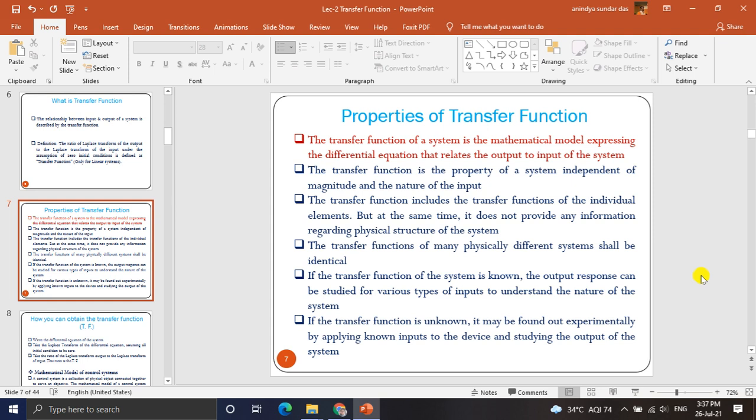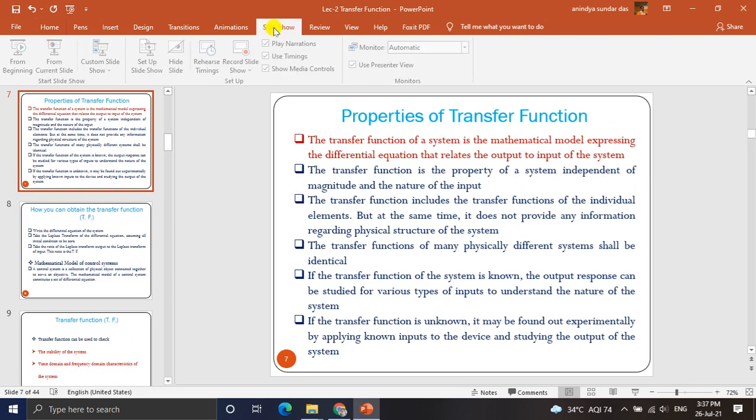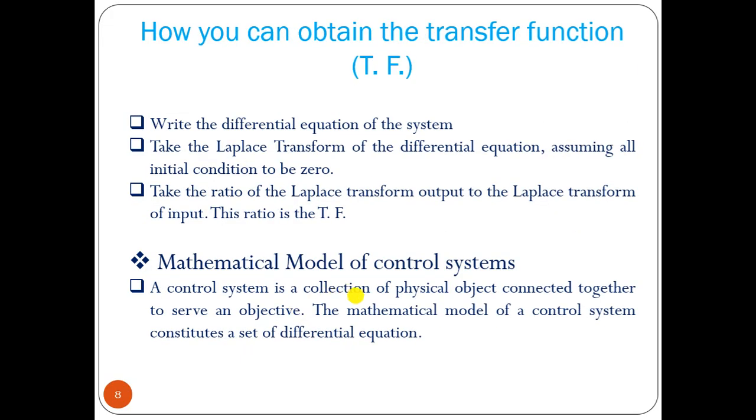That means if we know the transfer function, let me talk about this point. Suppose we have a control system, and this is your input, this is your output. The Laplace transform of input is R(s), and this is your C(s).